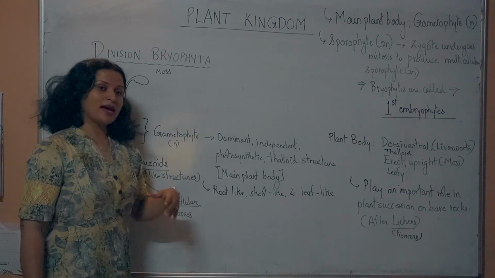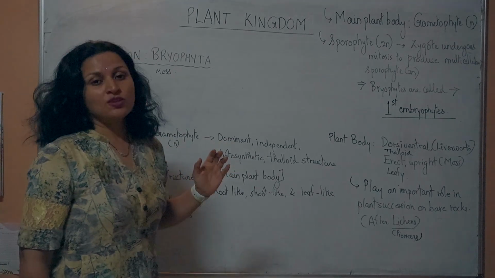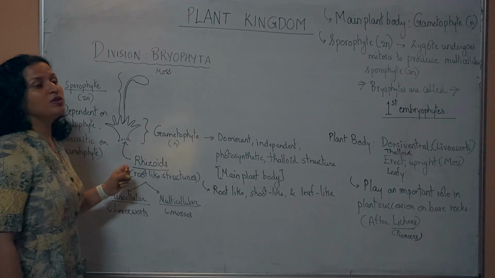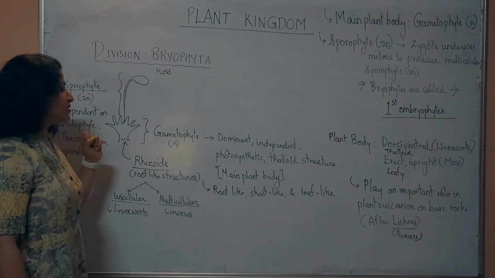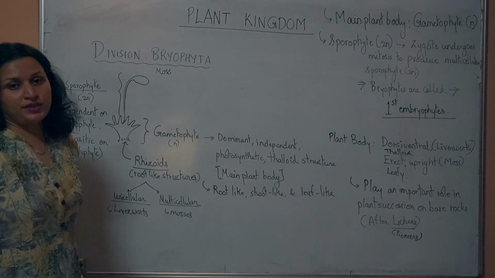The plant body is thalloid, and root-like, leaf-like and shoot-like structures are present. The root-like structures are called rhizoids, which are haploid. They will be unicellular in case of the liverworts and multicellular in case of the mosses. Now we are going to look at the liverworts in more detail.